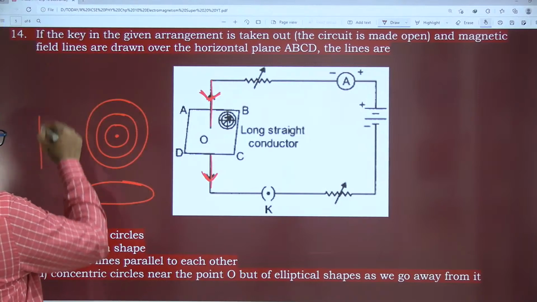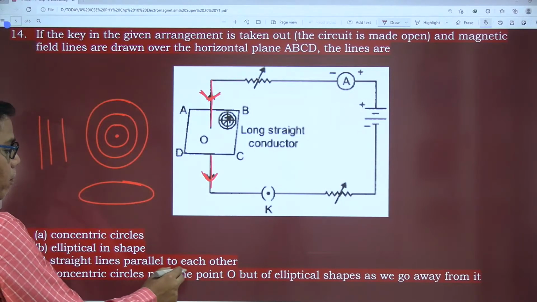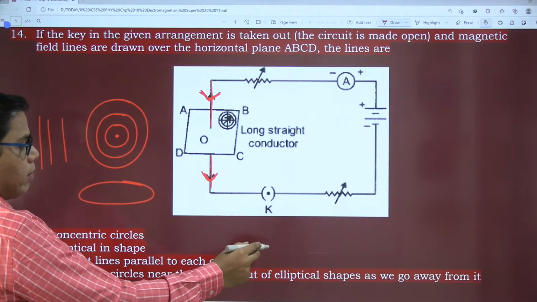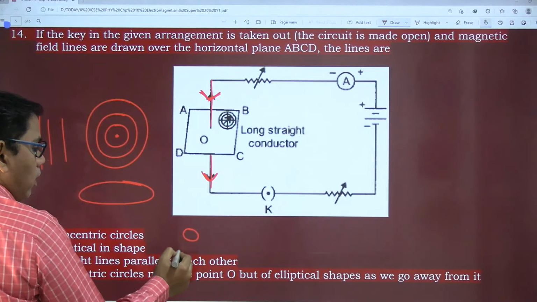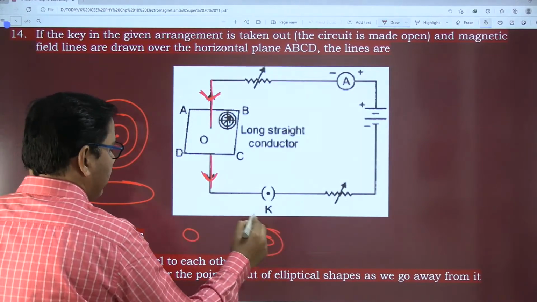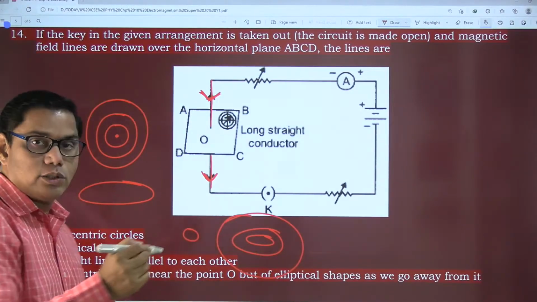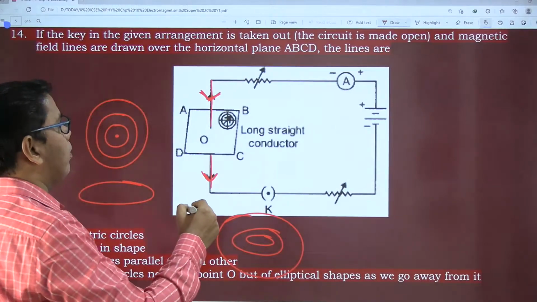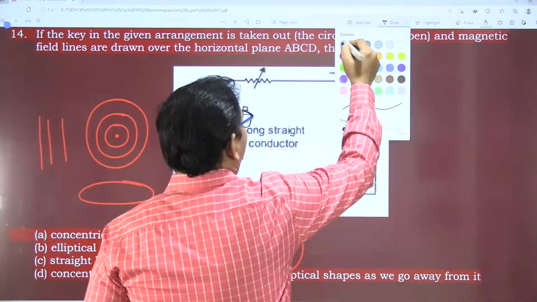Will the magnetic field be in straight lines parallel to one another, concentric near a point O but elliptical in shape as we go further? At O elliptical, then a perfect circle at the end. Okay, so that is the correct answer. This question is also asked in the exam in the form of a diagram question. You need to draw this diagram.